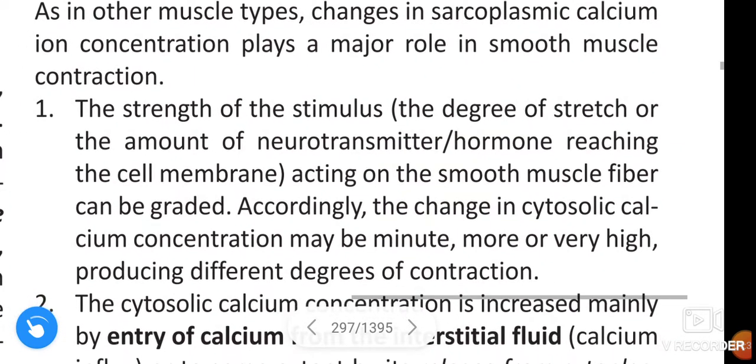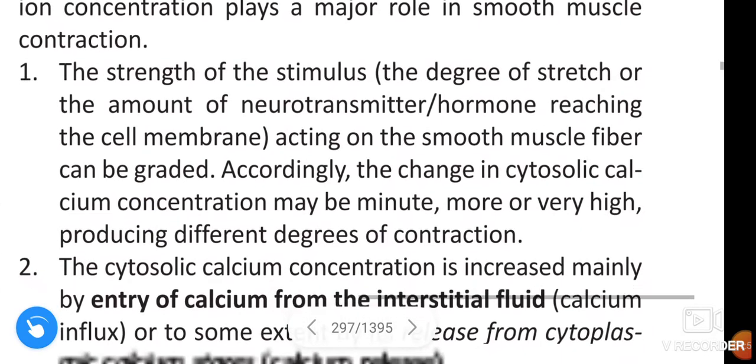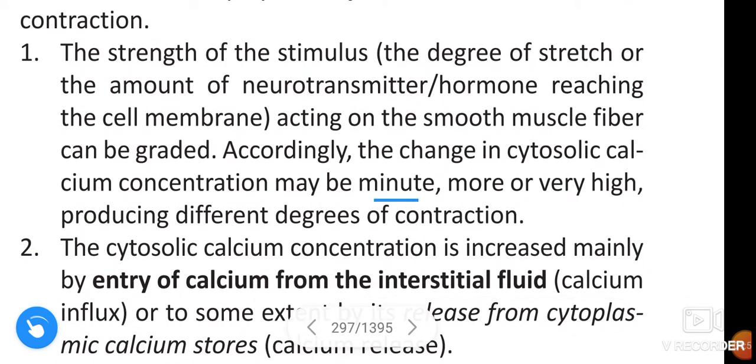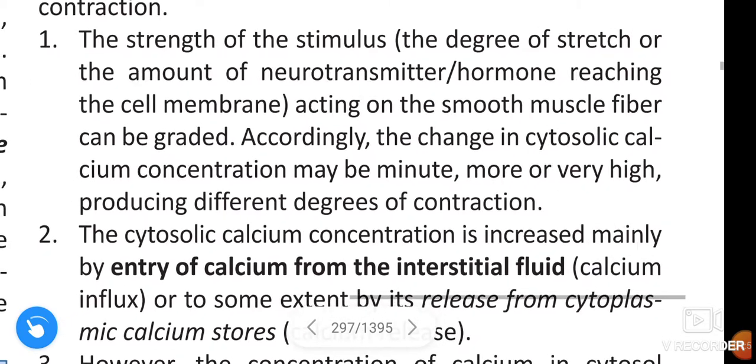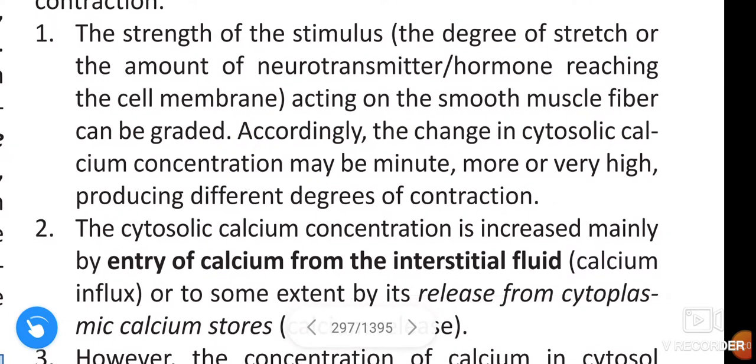See once again, the strength of the stimulus, the degree of stretch or amount of neurotransmitter or hormone reaching the cell membrane acting on the smooth muscle fiber can be graded. Accordingly, change in cytosolic calcium concentration may be minute, more or very high, producing different degrees of contraction.